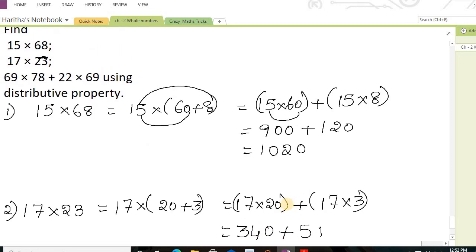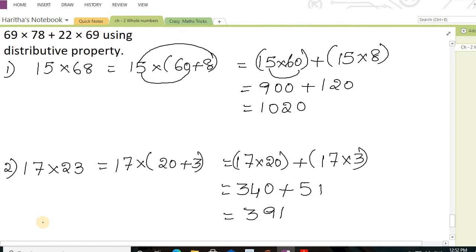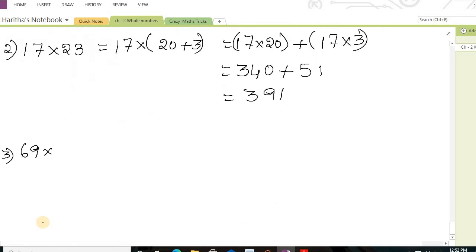Next, 69 into 78 plus 22 into 69. So this question is a little bit different looking. In this the common number is 69.